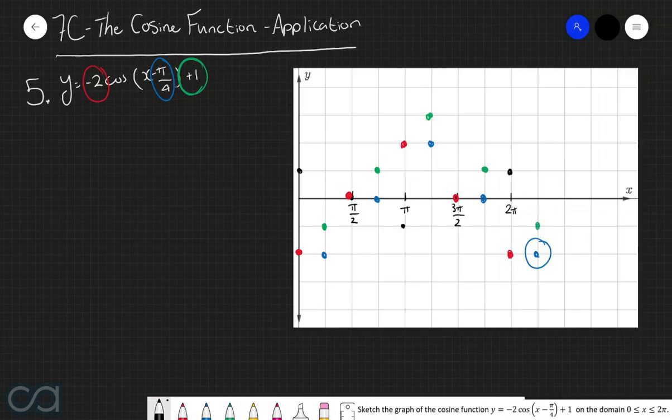And so now by connecting all these transformed points with a smooth curve, we get the following. So first things first, you'll notice that we've stopped drawing the graph at x equals 2π, since that is the upper bound of our domain, but we also need to backtrack this graph to x is equal to 0. So if we just continue sketching the general shape of this curve, we can backtrack this graph to this.